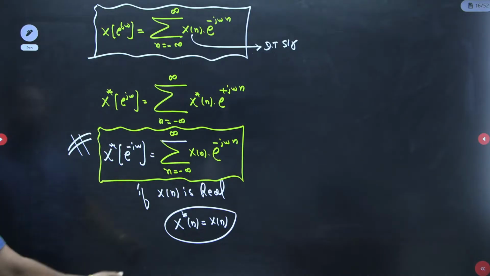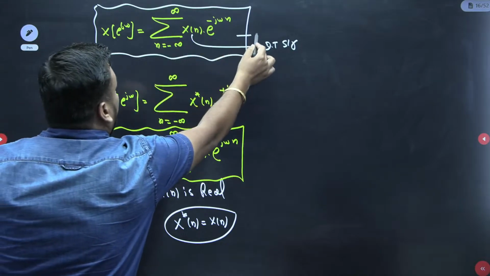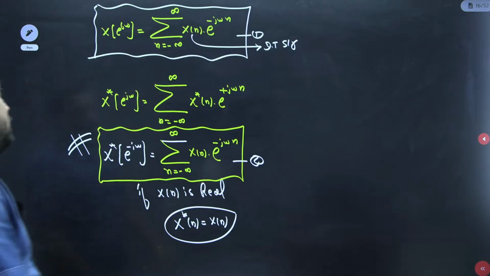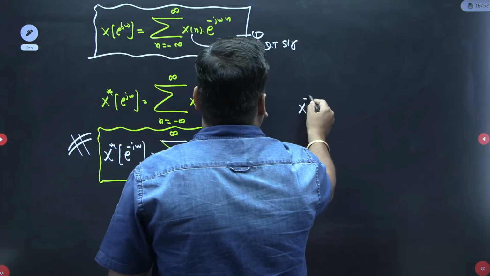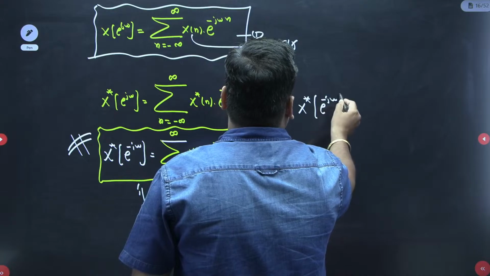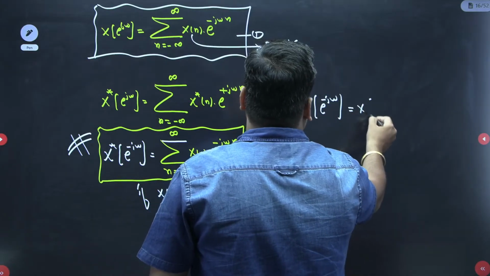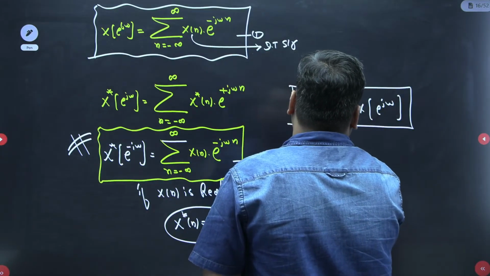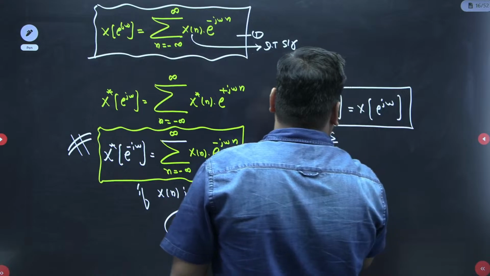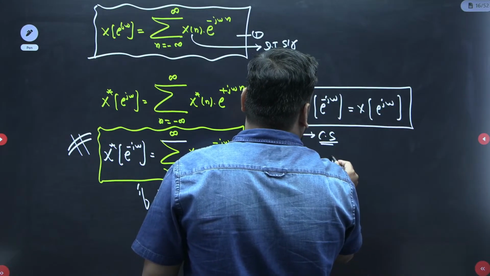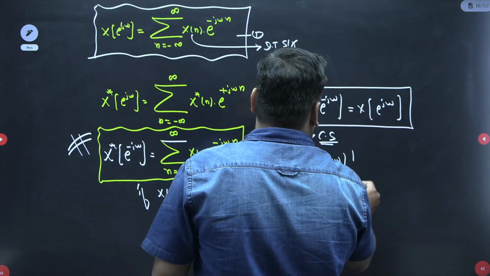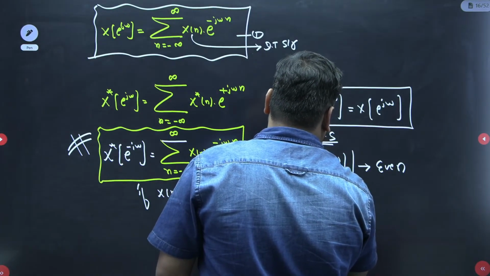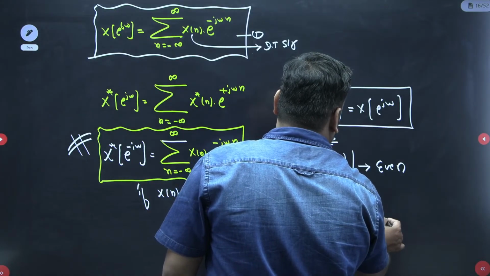Now if you check the right hand side of equation number 1 and equation number 2, you will see it is the same. It means we can say that X conjugate of e^{-j omega} should be equal to X(e^{j omega}), and this condition is known as the conjugate symmetric condition. It also says that the magnitude of X(e^{j omega}) should be even and the angle of X(e^{j omega}) should be odd.